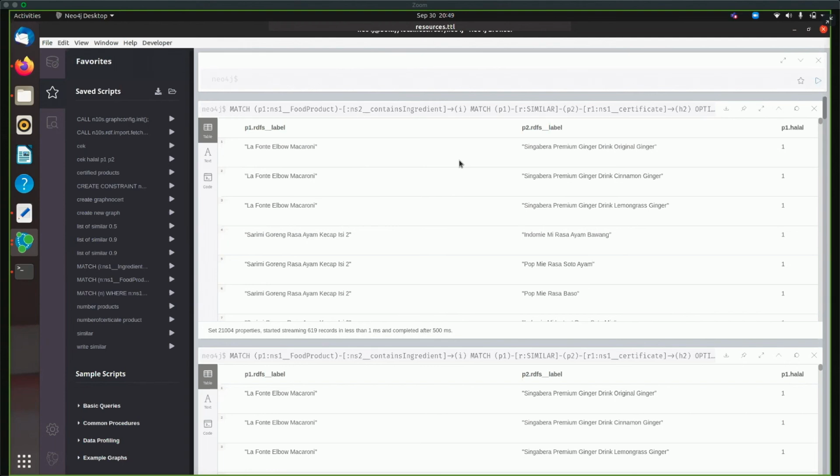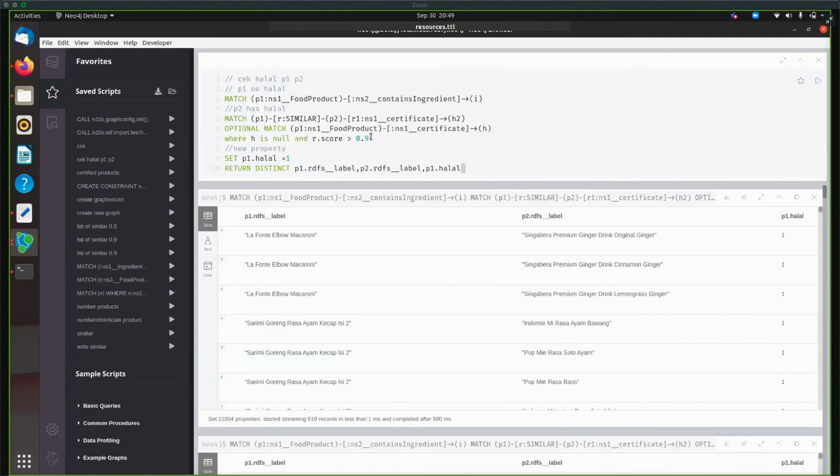But if the last ingredient is pork, we cannot say it's halal, so you can change this score to 1. It depends on what your dataset looks like, but I think 95% could be better, but not 10%.